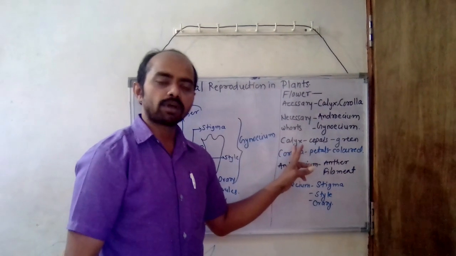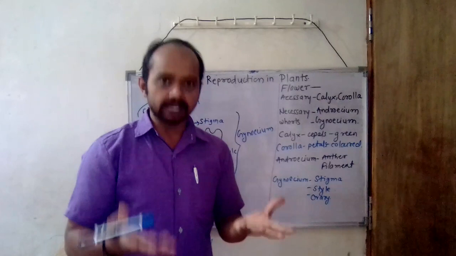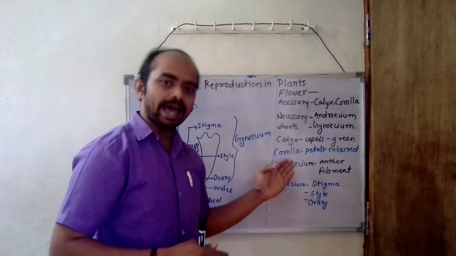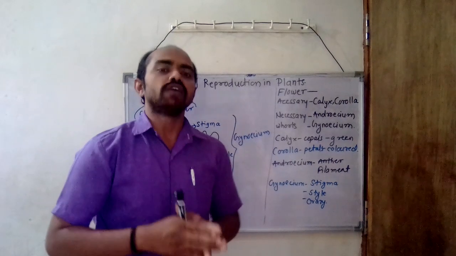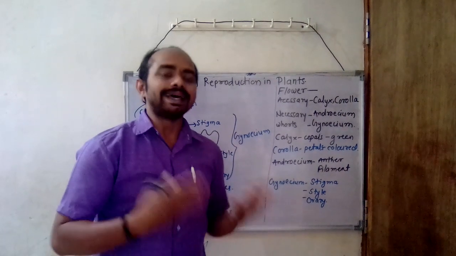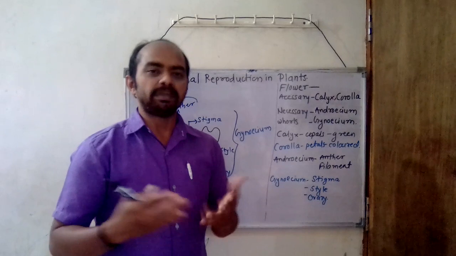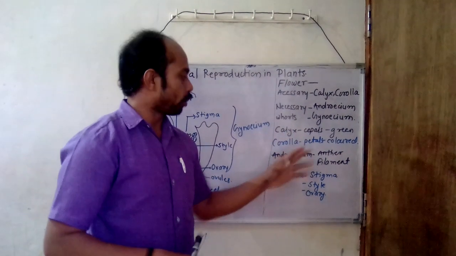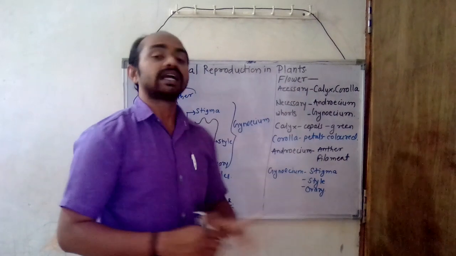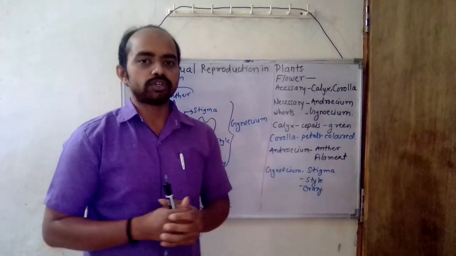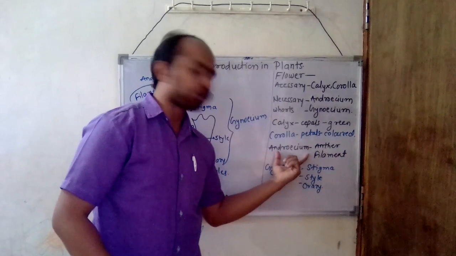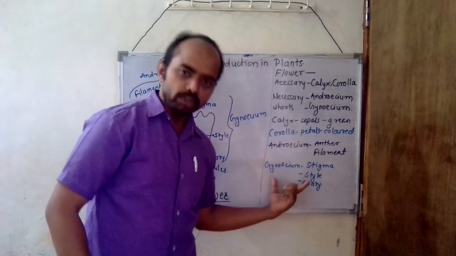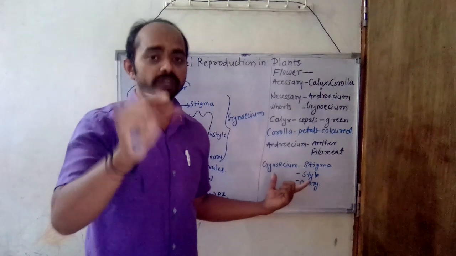The members of the calyx are known as sepals, which are green in color and also help in the process of photosynthesis. The members of the corolla are known as petals, which are variously colored, like red, orange, white, and pink. So they are the calyx and the corolla. Then there are the androecium and gynoecium. The androecium is the male reproductive part of the flower, whereas the gynoecium is the female reproductive part of the flower.